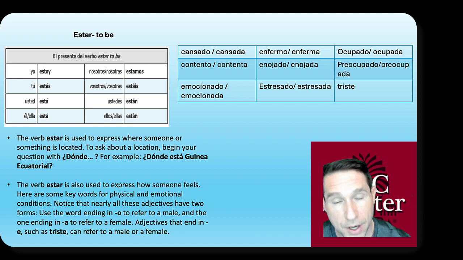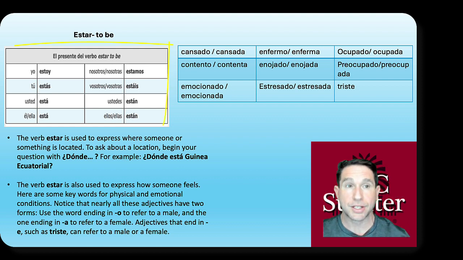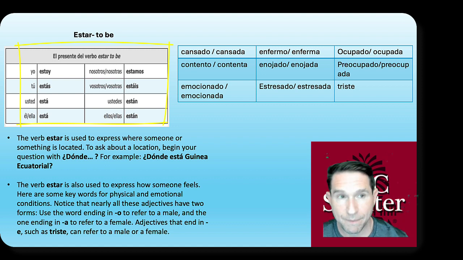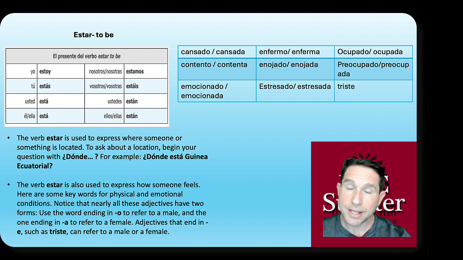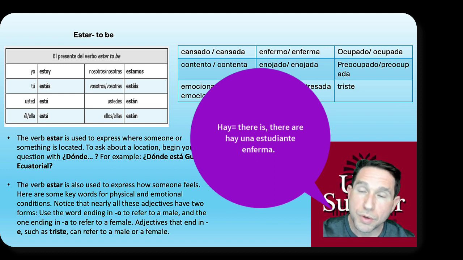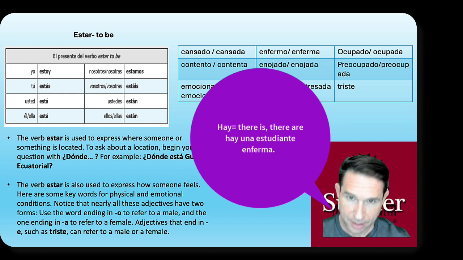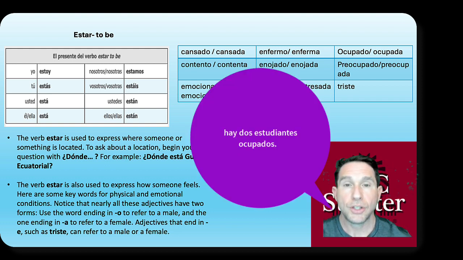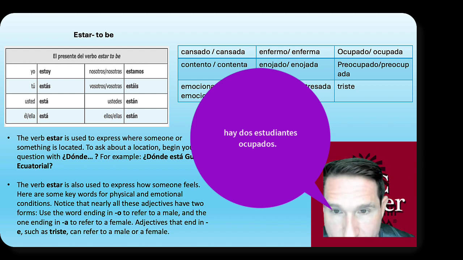And then the forms of the verbs that we should be practicing today, right? Estar, to be. How you feel, where you are. Estoy, estás, está. Estamos, estáis, están. And ser, right? Ser we'll get to more later, but soy, eres, es. Somos, sois, son, right? And finally, hay, which we kind of glossed over quickly, but remember, there is, there are. Por ejemplo, hay una estudiante enferma. Hay una estudiante estresada. Hay dos estudiantes ocupados, right?